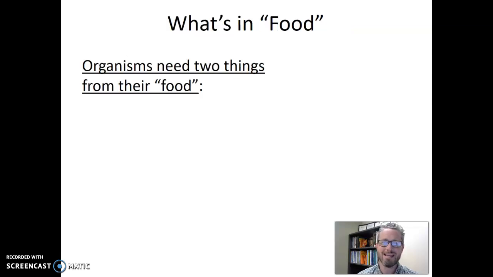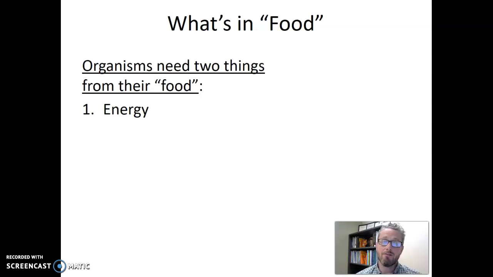So food, what's in our food? Like if you and I eat some food, why are we eating that? What is the benefit we as an organism get from our food? So in general, when we talk about food for organisms, we're talking about two things that the organisms need to obtain. The first thing an organism needs to obtain from its food, or its food source, is energy. So again, you and I eat food so that we can use that energy to move our muscles and power our brains. So some troph words refer to the way that the organism gets energy.